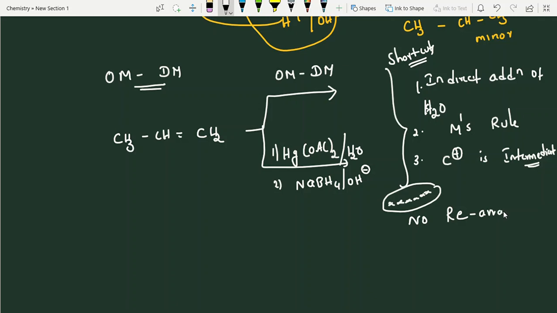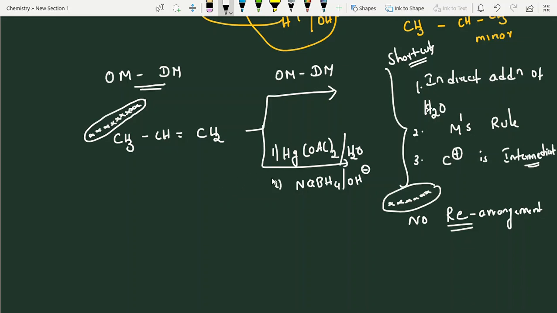Whenever a carbocation is generated, definitely rearrangement occurs, right? But in this particular reaction, rearrangement will not occur. So it is a little difficult, a little tricky, exceptional. Those cases we have to focus on more. But generally at NEET level, they are not asking this one.